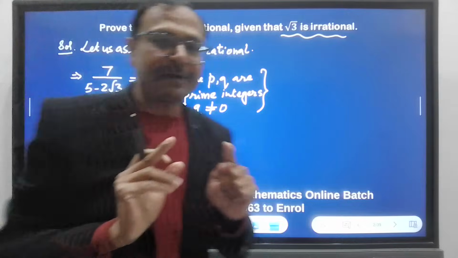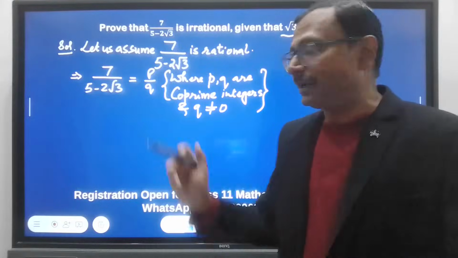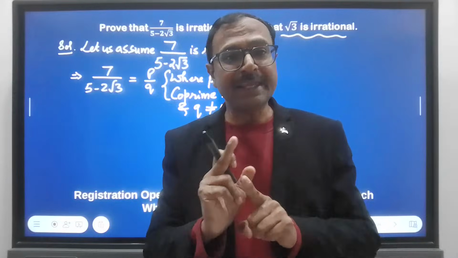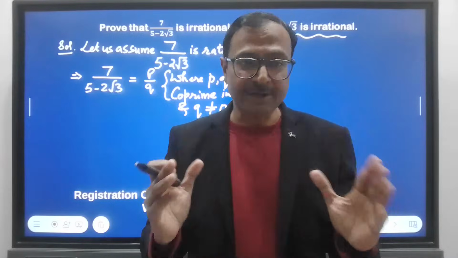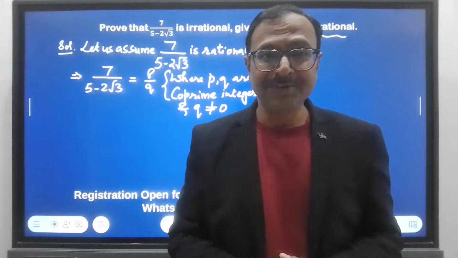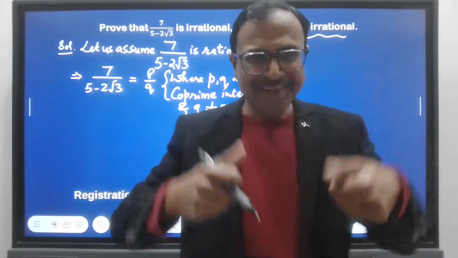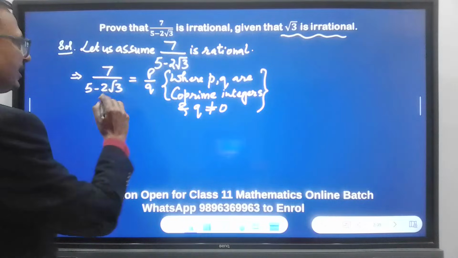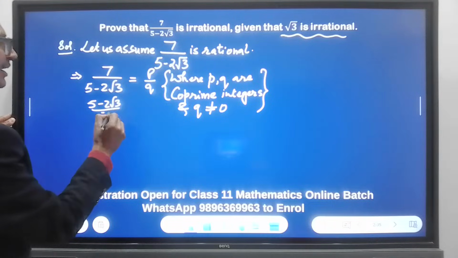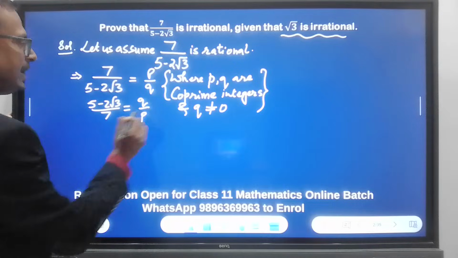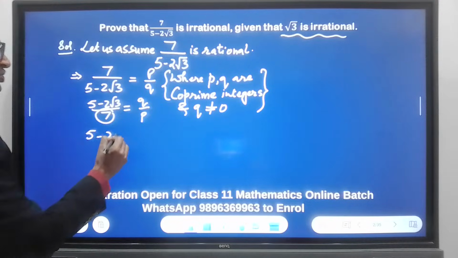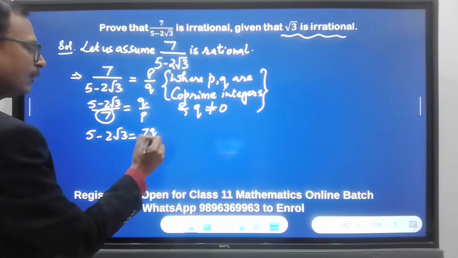Whenever you have square root in the denominator, like here you can see square root is in the denominator, the situation gets a little tricky and students commit so many errors. So we are not going to make the error now. So what we are going to do is flip it. Whenever square root is in the denominator, just flip it. 5 minus 2 root 3 upon 7 will be equal to Q upon P. And now we can shift this 7 to the other side. So 5 minus 2 root 3 becomes 7Q upon P.